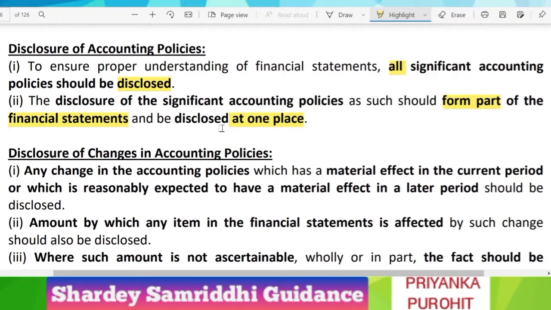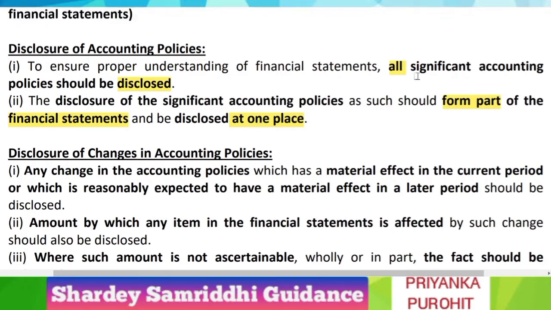And the third one is that such accounting policies must be disclosed at one place. If we look into the deeper meaning, all significant accounting policies should be disclosed so that the user can make an informed decision, have a better understanding and do a proper analysis.